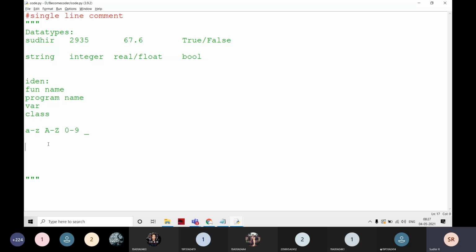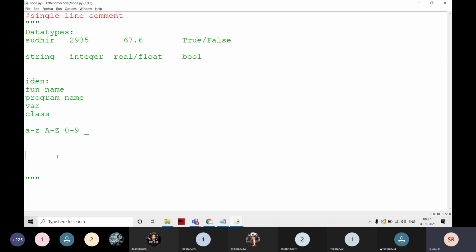And the variable name has to start with an alphabet only. It cannot start with a number. That means every time we have to start with A to Z. The first character of the variable name is going to be a to z, or capital A to Z, or underscore only. We cannot start with 0 to 9. We have to start with either alphabets, small or capital, or underscore. Also, there is no space.